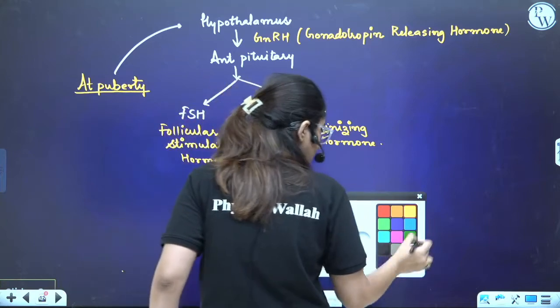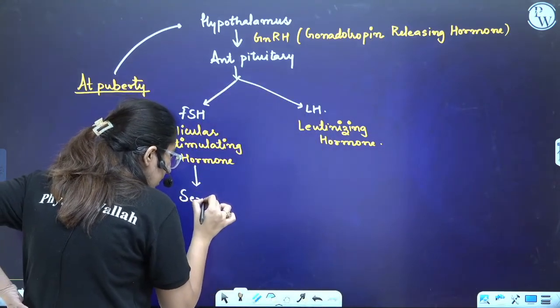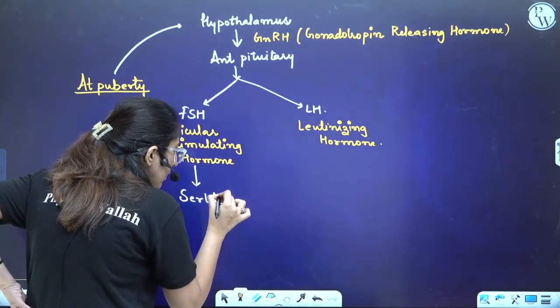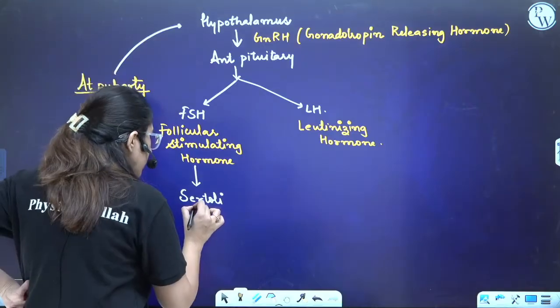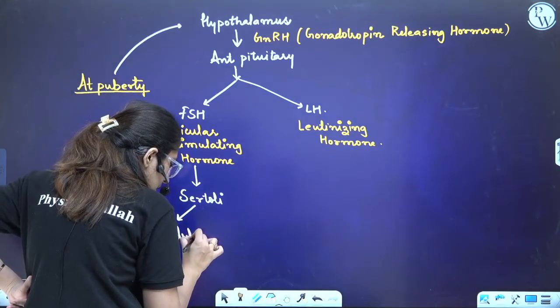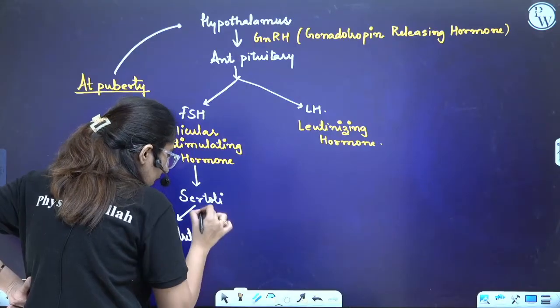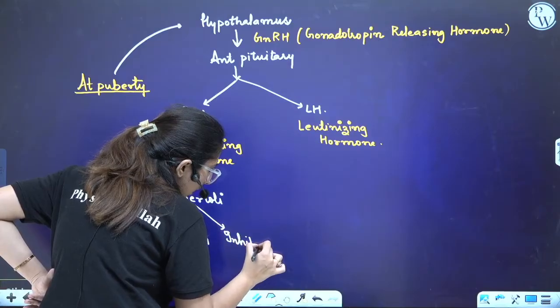This FSH goes to the Sertoli cells. Where are Sertoli cells present? Sertoli cells are present in the seminiferous tubule. So what does it do? It provides nutrition to the developing sperm. Nutrition, right? It also secretes a hormone which is inhibin.